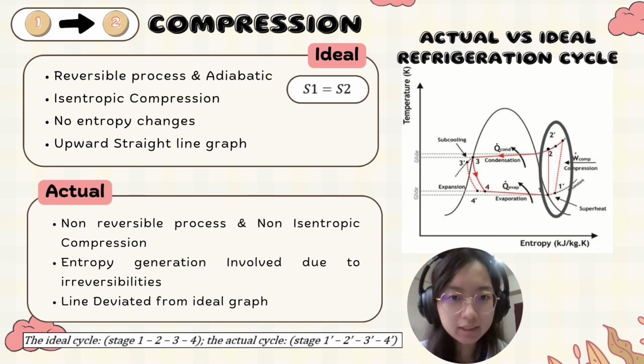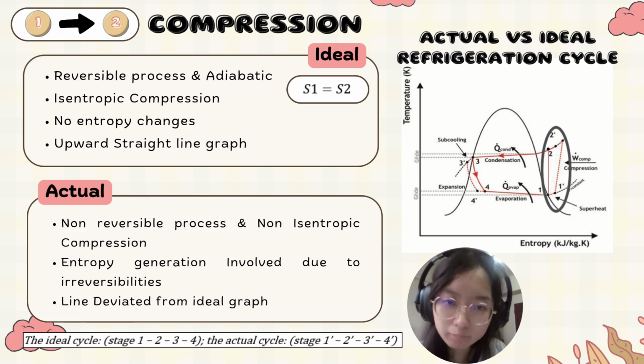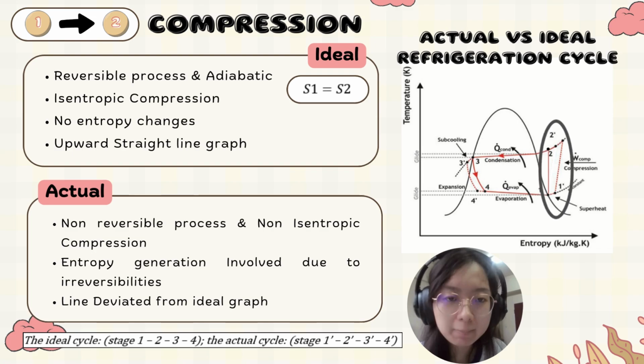In this analysis, the second law of thermodynamics, especially the entropy changes, will be applied on both ideal and actual cycles. Then we will investigate how entropy generated affects the performance. In ideal compression cycle, the process is isentropic, meaning that it is reversible and adiabatic. As a result, the entropy remains constant, which is S1 equal to S2.